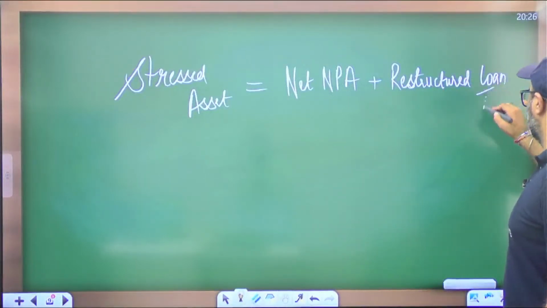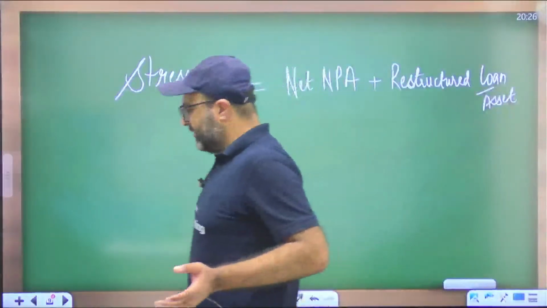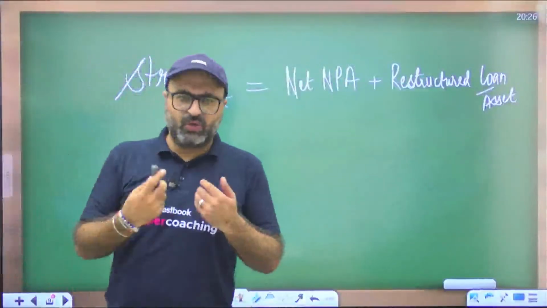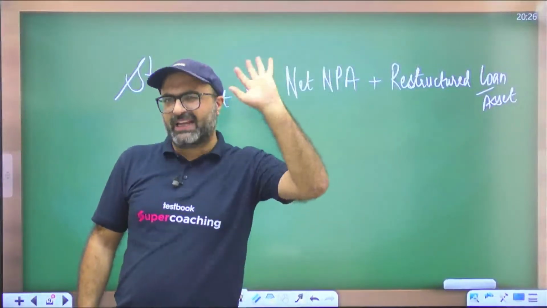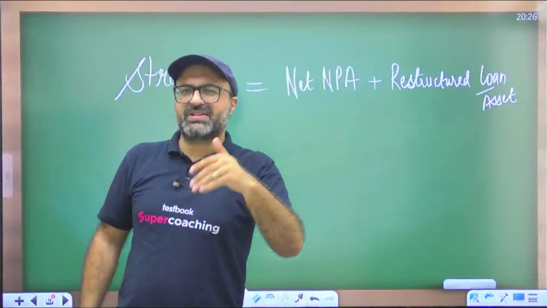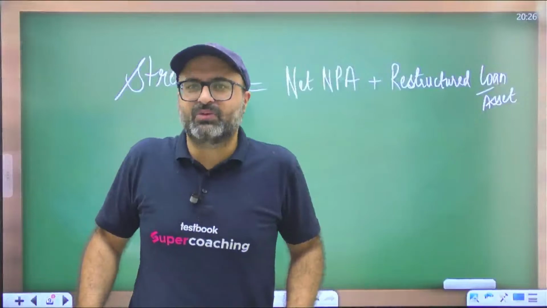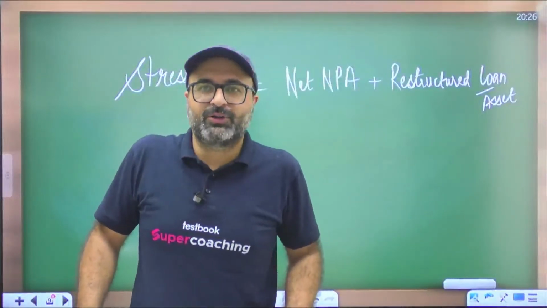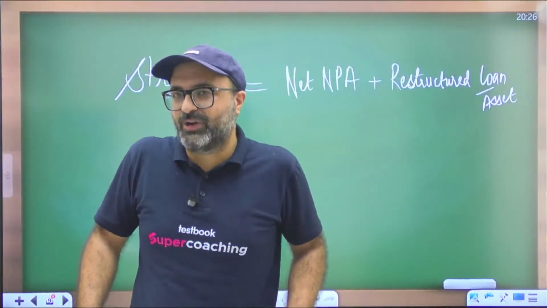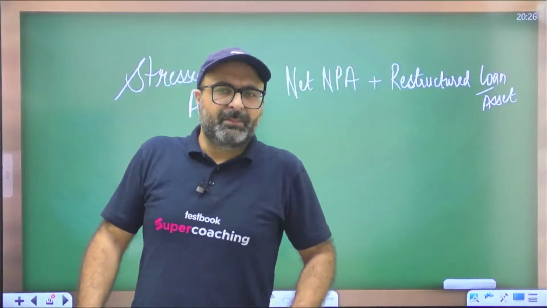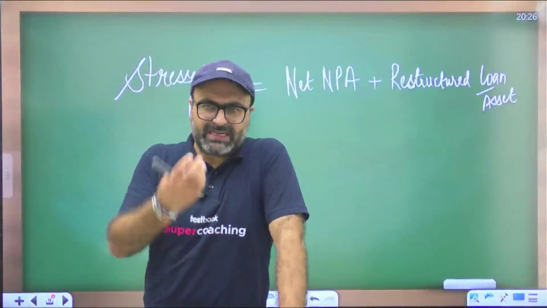Try to understand this point. Let's suppose I have borrowed a loan from a bank and I have not paid my first 3 installments. Loan was declared as NPA. Then after 6 months, my loan is in the category of substandard asset. I reach the bank and I say, hello bank. Bank asked me, who are you? I say, Madhav. I borrowed a loan to purchase a car from you. Bank said, where were you for the last 6 months? We have classified your loan as NPA. I said, I'm really very sorry. My business was not doing well. That was the reason I was not in a position to pay back the loan. But now I'm ready to pay it back.